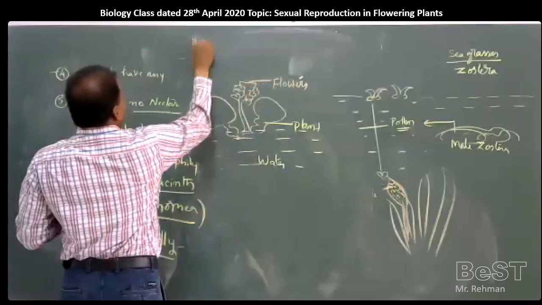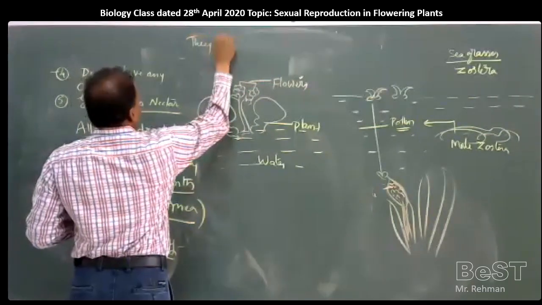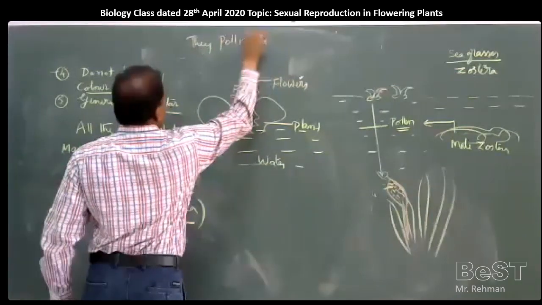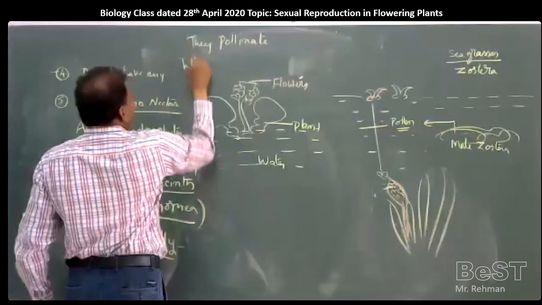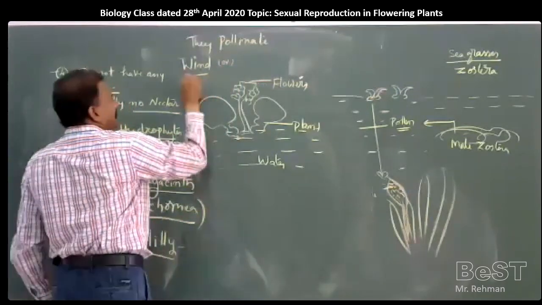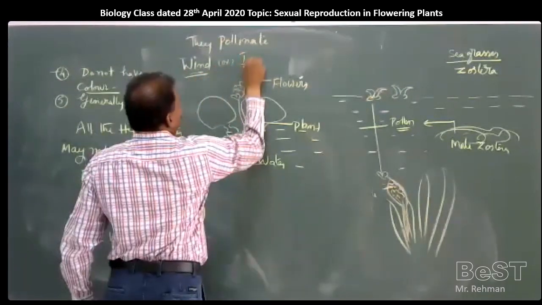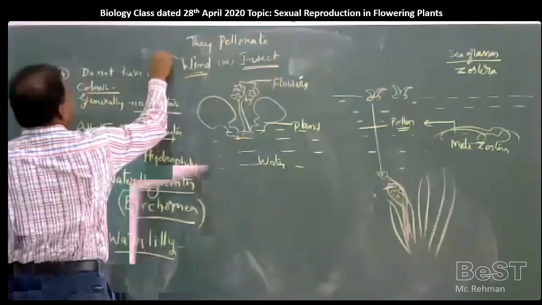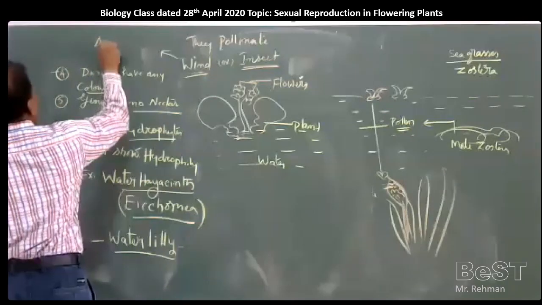So they pollinate either by wind pollination or insect pollination. Wind pollination is called anemophily.